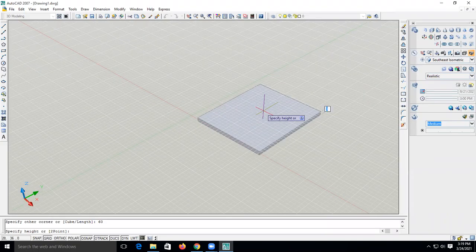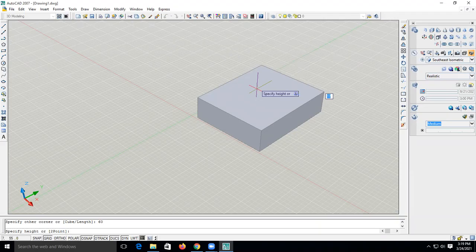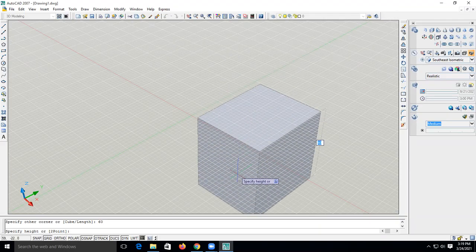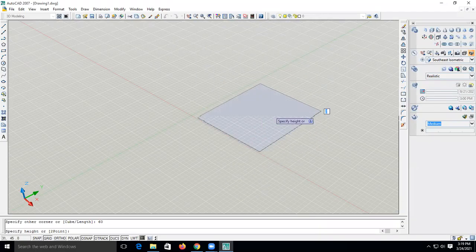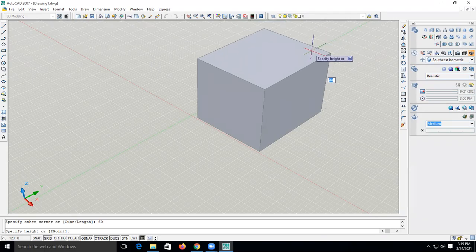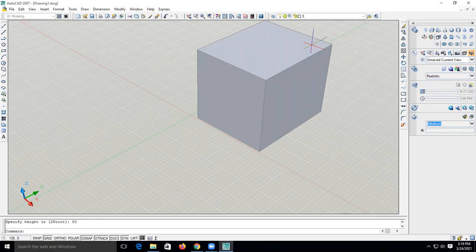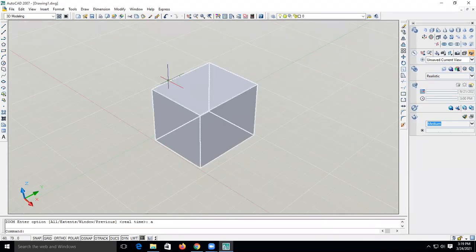Likewise, if you drag the cursor in an upward direction, it will show the height. If you drag the cursor in a downward direction, it will show the depth. So to create the box, we require three dimensions: length, width, and height. Here length is 60, width is 50. Now height I will give again as 50. Press enter. Z enter, A enter. With the help of Z enter, A enter, the entire scale will be occupied. So it will look like this.